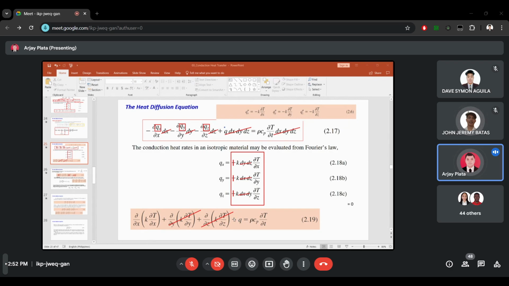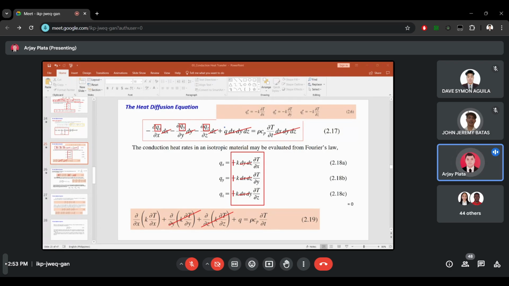So what will happen to equation 2.19 if we are considering a steady state? What will happen to energy storage? There will be no change in the amount. And then for energy generated, I think it is equal to the thermal energy stored. Okay, so thank you for sharing your ideas.